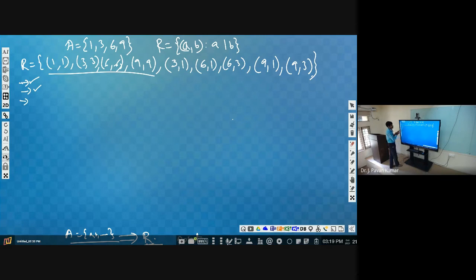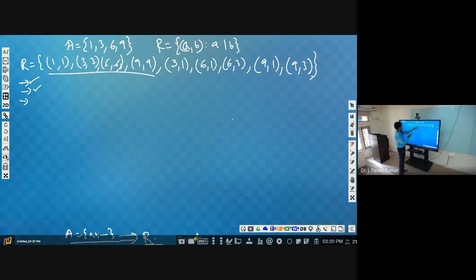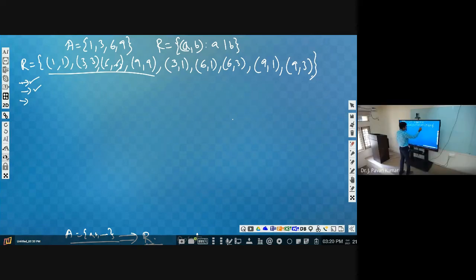Next, transitive. Is this transitive or not? Tell me one example. (3,1) and (6,3) should give (6,1). Yes, (6,3) and (3,1): if (a,b) and (b,c) are in the relation, then (6,1) is part of the relation. So it is transitive as well. Now it is a poset. It is clear to you. It is a poset.